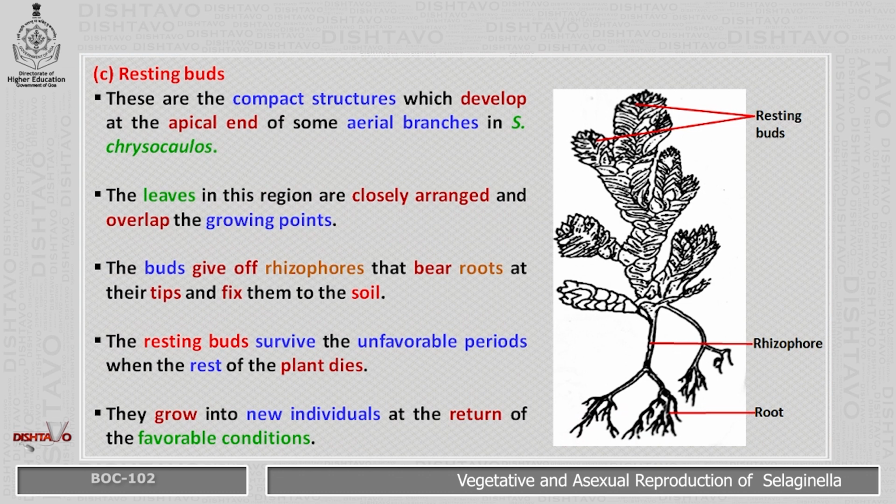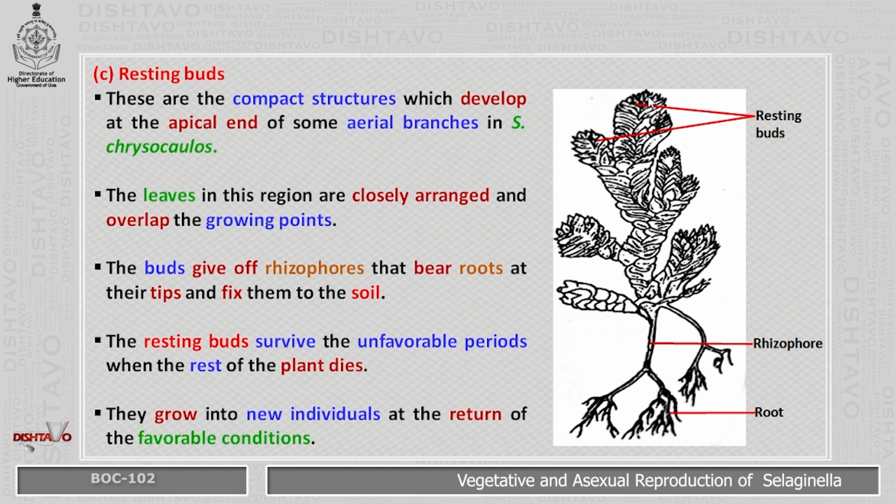The third one is the resting buds. These are compact structures which develop at the apical end of some aerial branches. Example in Selaginella chrysocaulos. This is the diagram which shows at the tip the resting bud, which is formed because of the compact structure at the apical end. The leaves in this region are closely arranged and overlap the growing point.